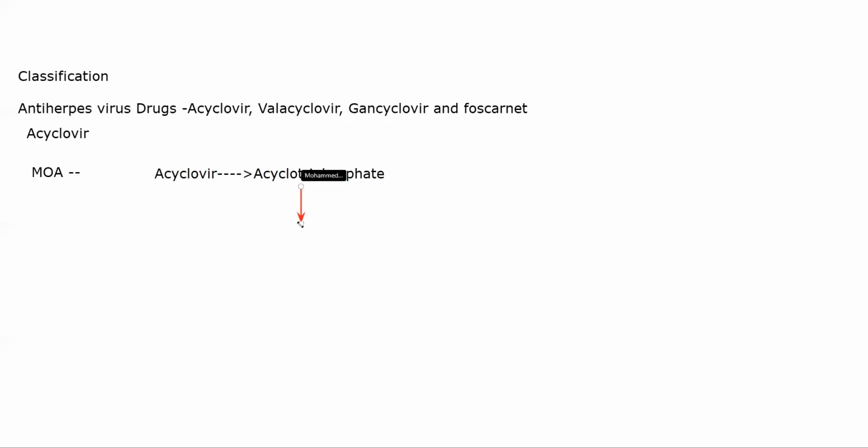I will tell you in a minute how viruses infect in general. Though each virus has a different mechanism, viruses in general will have one particular way through which they will infect cells. I will tell that to you. Now, in any case, it is entering a cell which is affected by virus and it is getting converted into acyclotriphosphate. This acyclotriphosphate decreases viral DNA synthesis.